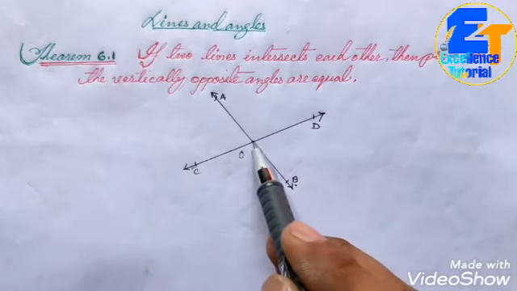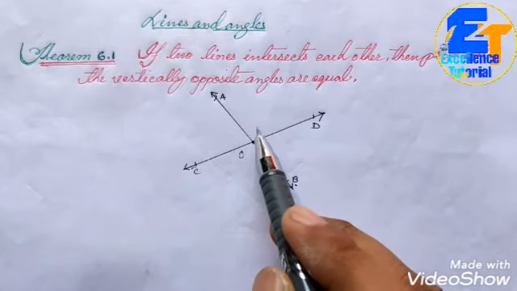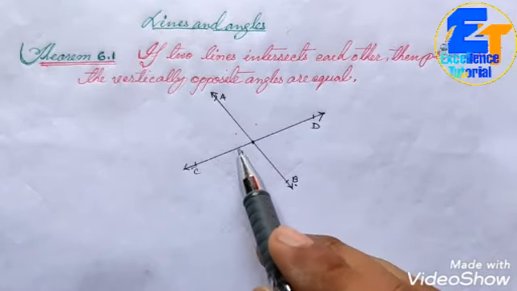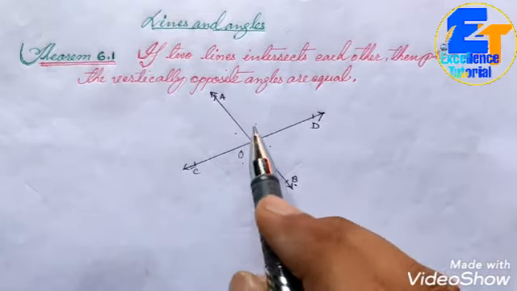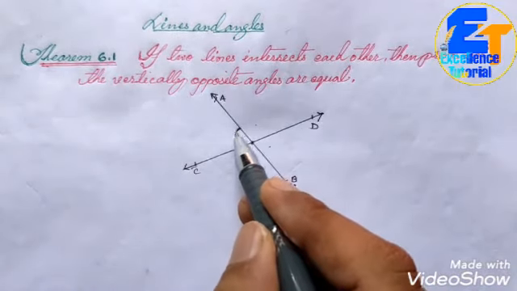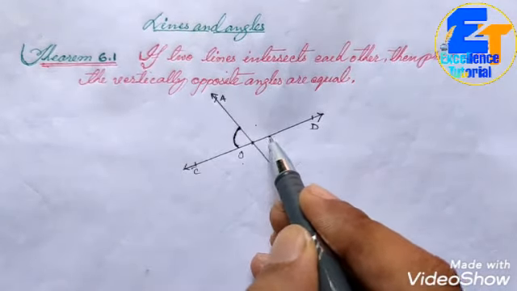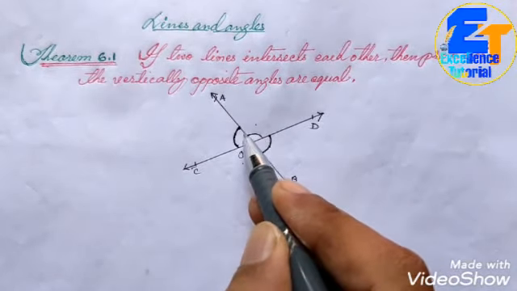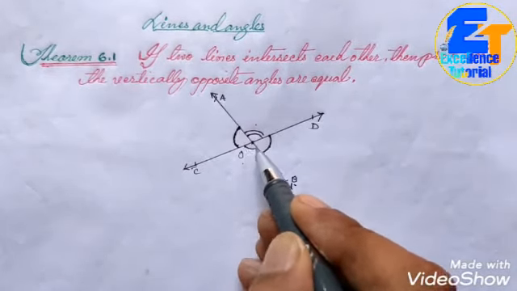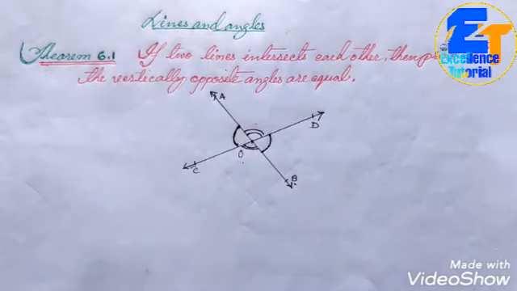Both are intersecting at point O, and you can see four angles have been formed, 1, 2, 3, 4. These two are vertically opposite angles. This angle will be equal to this, we are going to prove. In the same way, this angle will be equal to this. So this is the theorem proof.